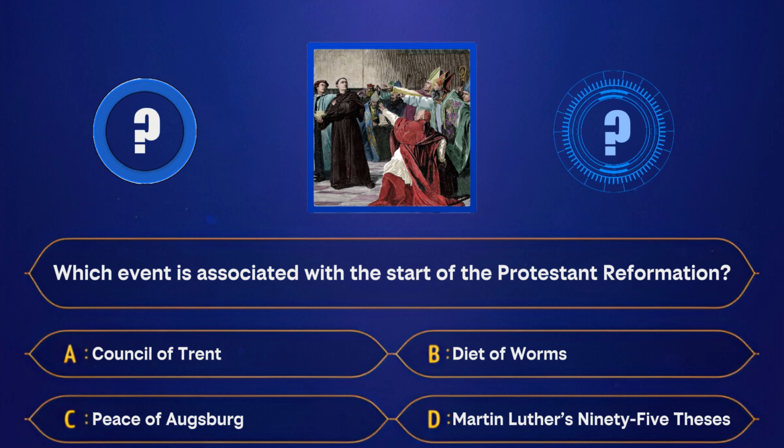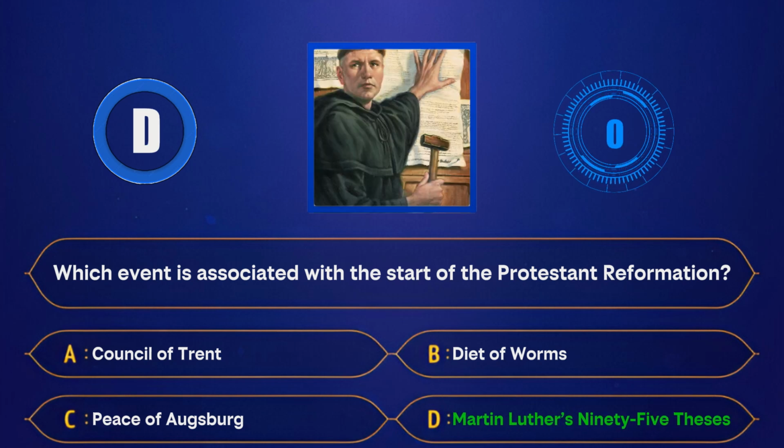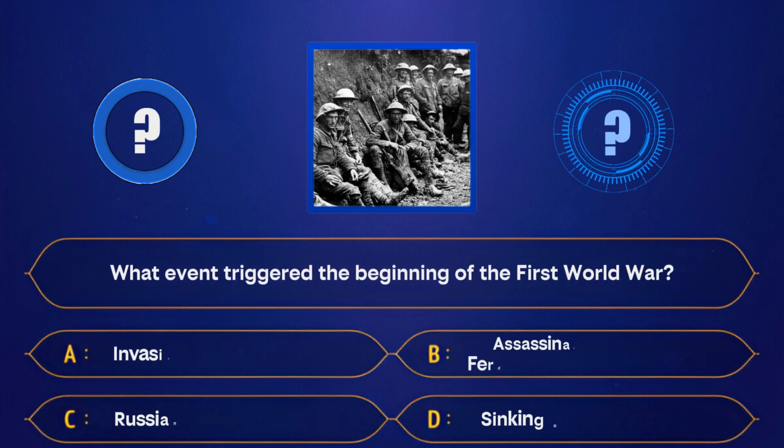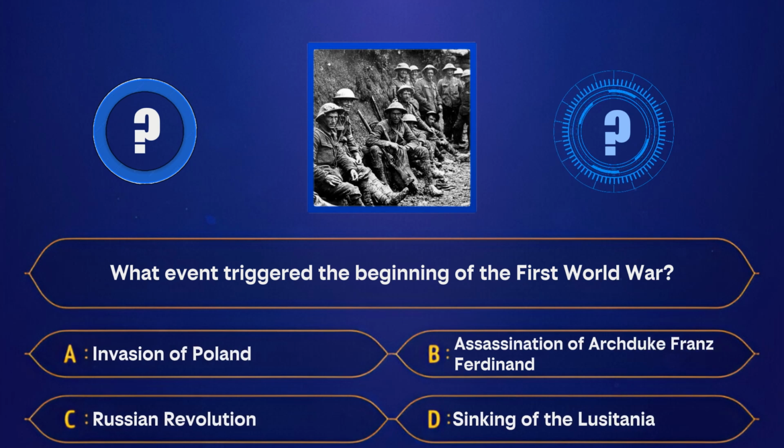D. Martin Luther's 95 Theses. Correct answer, Martin Luther's 95 Theses. What event triggered the beginning of the First World War? A. Invasion of Poland. B. Assassination of Archduke Franz Ferdinand.